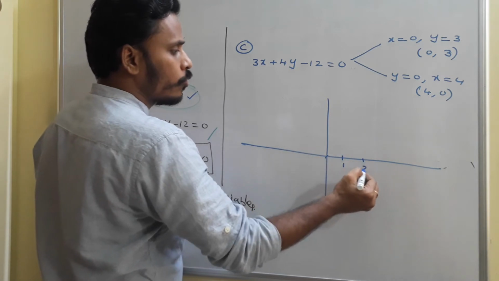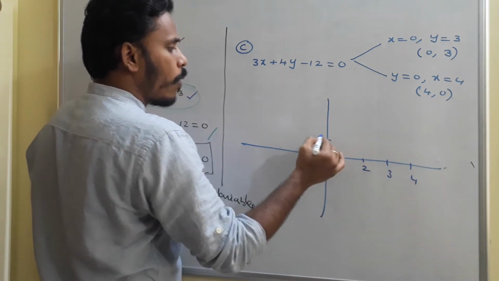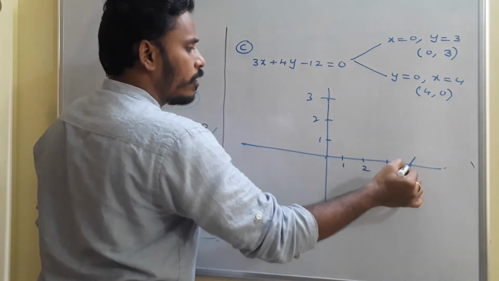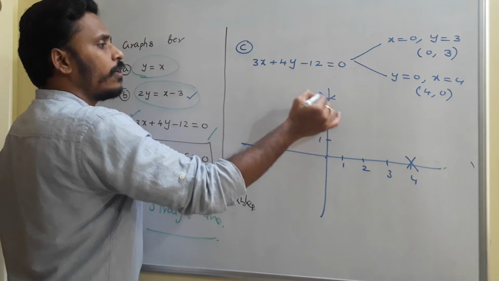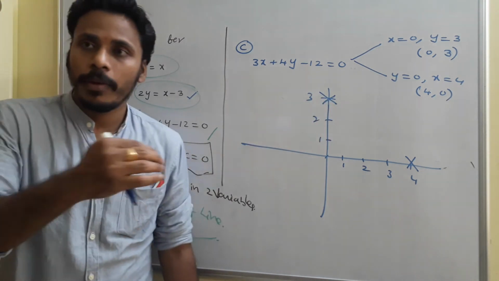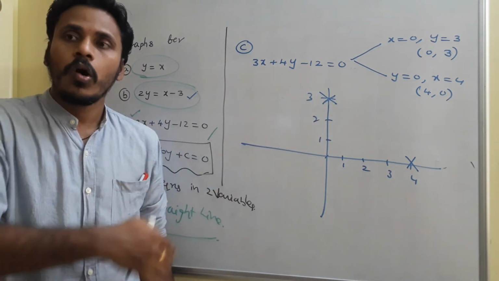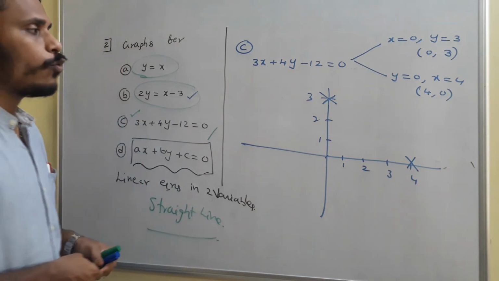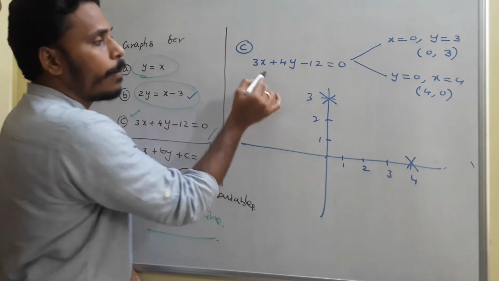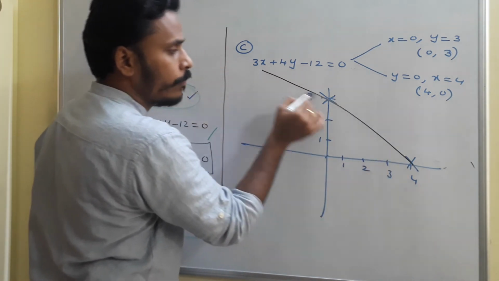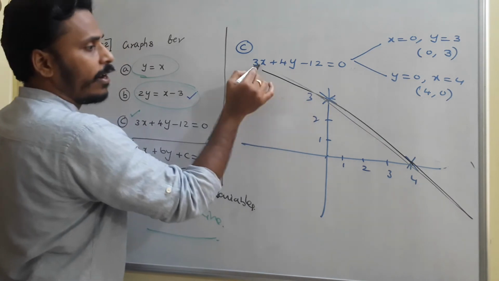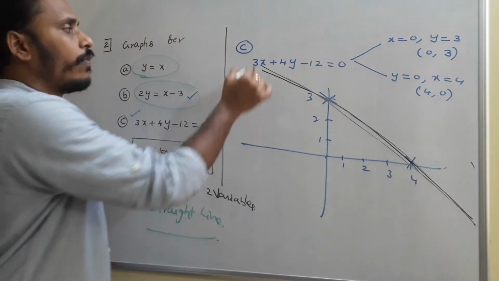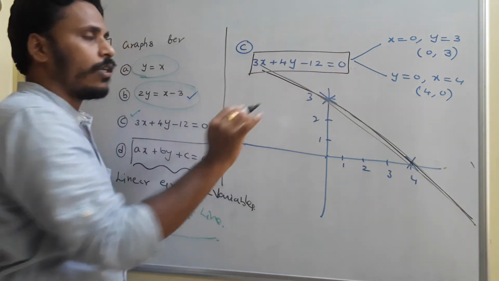So 1, 2, 3, 4. 1, 2, 3, okay. So 4 comma 0 is this particular point, 0 comma 3 is this particular point, because 0 comma 3 means no horizontal movement, only vertical movement, and that movement is 3, so that is 0 comma 3. So if you sketch a straight line passing through these 2 points, actually it's a straight line, right? That will be the graph of 3x plus 4y minus 12 is equal to 0.